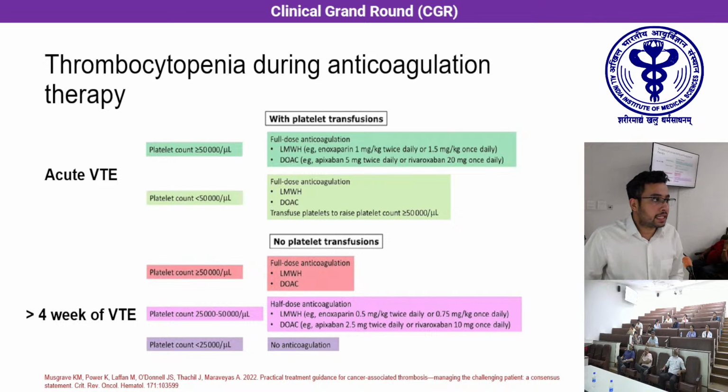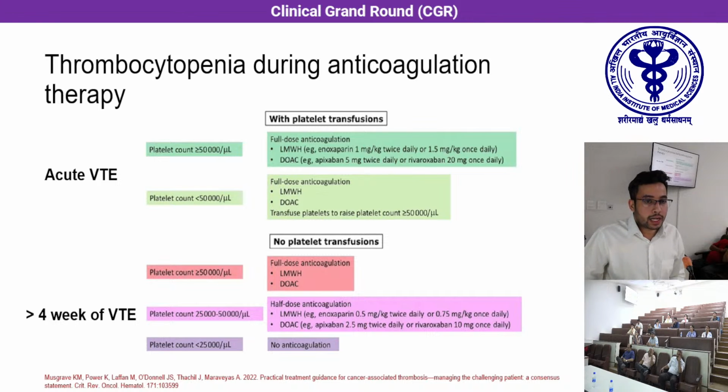So, if the patient has an acute VTE, that is a venous thromboembolism of less than 1 month duration, you need to give anticoagulation at full dose if the platelet count is more than 50,000. And if the platelet count is less than 50,000, you may need to transfuse the patient to maintain a platelet count of more than 50,000 along with full dose of anticoagulation.